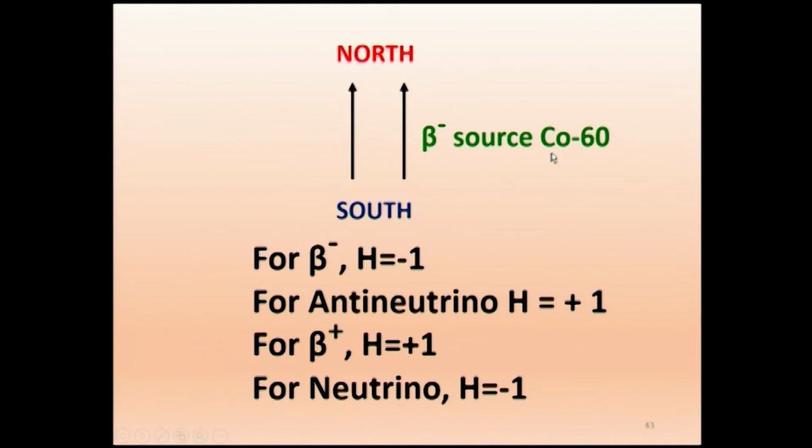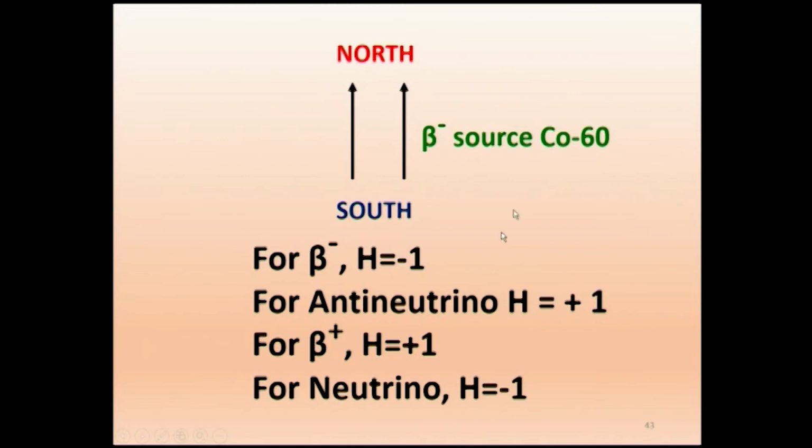Beta minus source, for example cobalt 60, is a beta minus source, and we found that for beta minus, H is equal to -1. Already we said that, which means it was always against the magnetic field. So this is the magnetic field direction, but the beta minus particles were emitted downward. Now the antineutrinos were all emitted upward. That is because of the conservation of linear momentum. If one particle is emitted in one direction, the other particle will be in the reverse direction. So along with beta minus we get antineutrino. If beta minus has -1, antineutrino has +1.